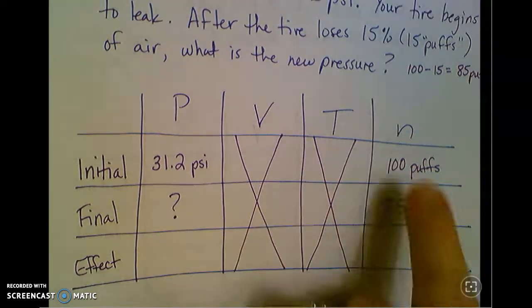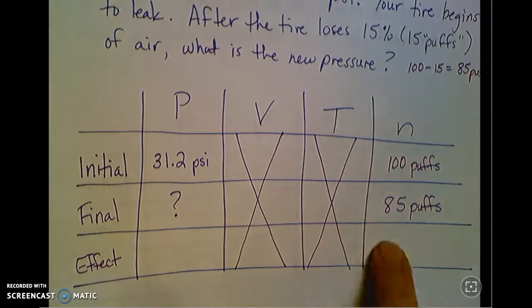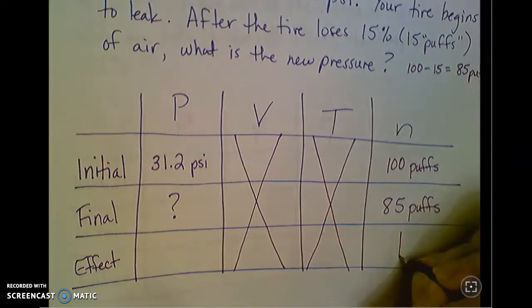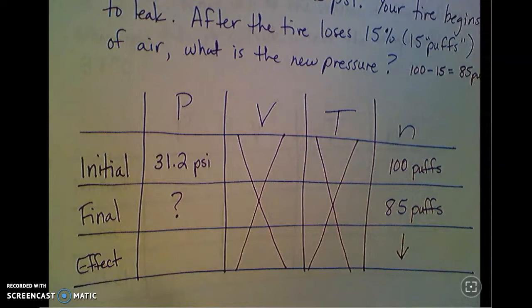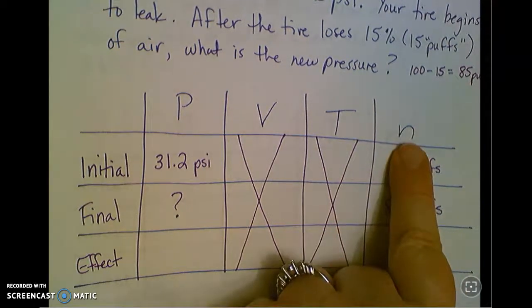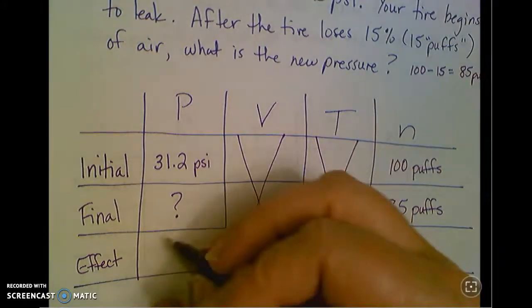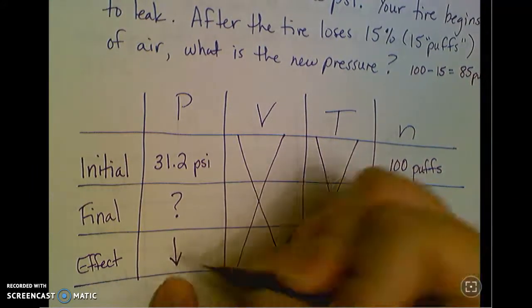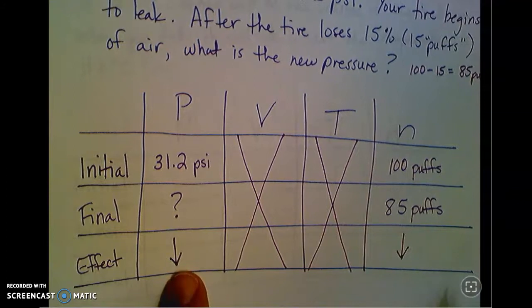All right. So what happened to my number of puffs? I went from 100 to 85. So the number of puffs decreased. It went down. I'm going to draw an arrow pointing down. And then what is that relationship? If I have fewer puffs, fewer air particles in there, I'm also going to have less pressure because I'm going to have fewer collisions of the particles with the sides of the tire, the inside of the tire. And so I'm looking for a decrease in pressure.